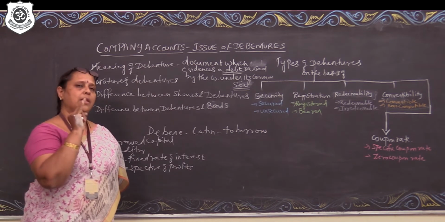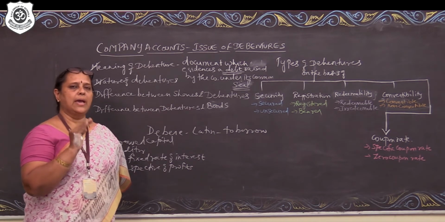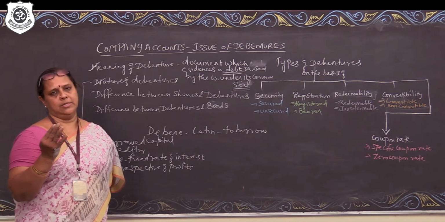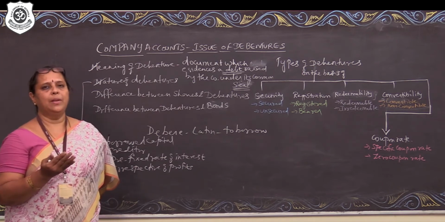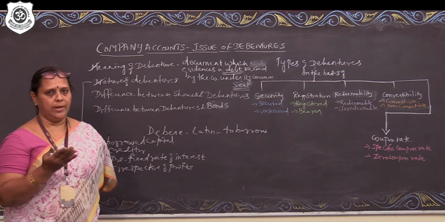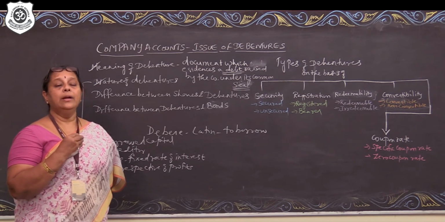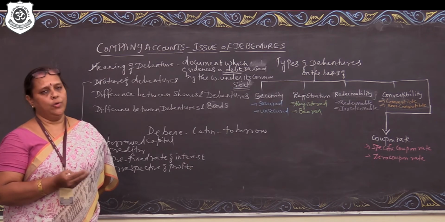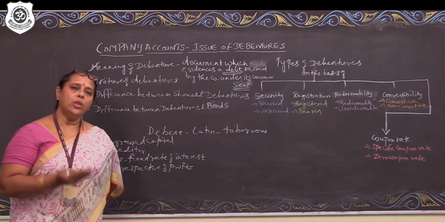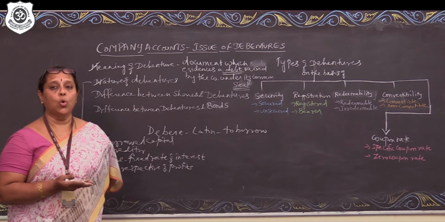Number 2, debentures are borrowed funds. Debenture holder is a creditor of the company. Debentures carry a prefixed rate of interest to be paid irrespective of the profits of the business. Similarly, repayment of the principal amount also should be done as and when the debenture falls due for maturity. There is no chance that the company can delay the payment because it is a part of borrowed funds. If the company defaults on paying either the principal amount or the interest, the debenture holder has every right to approach the court for the winding up of the company also.